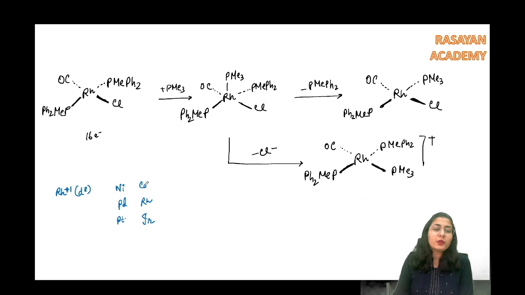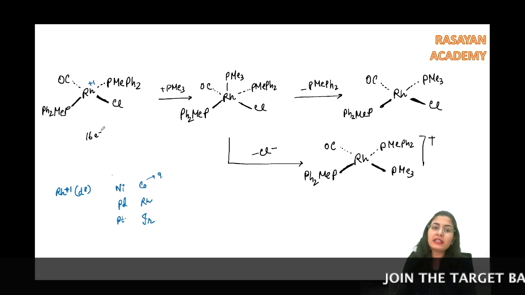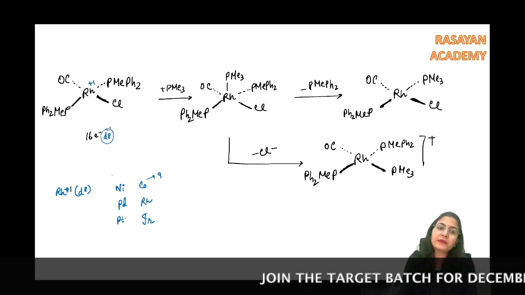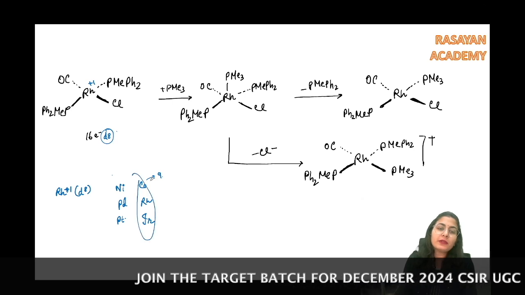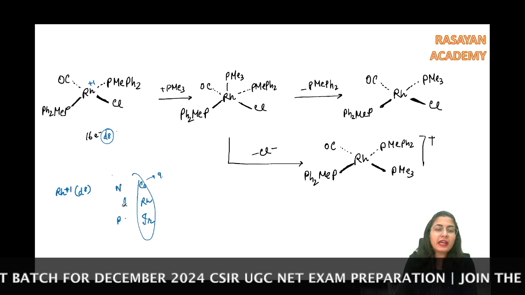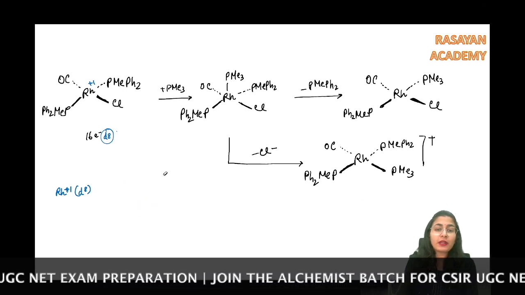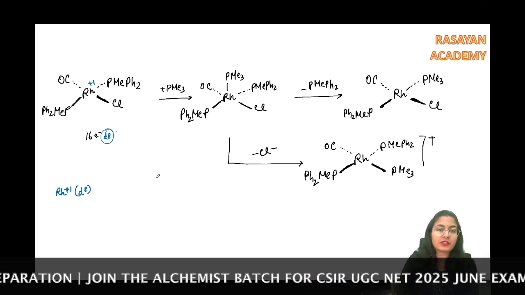So basically what do you see in this one? Here we see that this is going to have 9 electrons. Group 9 has 9 electrons, not 10, but if it is a plus 1 system like this one, then it is also a d8 system. Alright, so all of these are going to be plus 1 d8 systems. Now what is the problem? Here the phosphine is not so bulky,